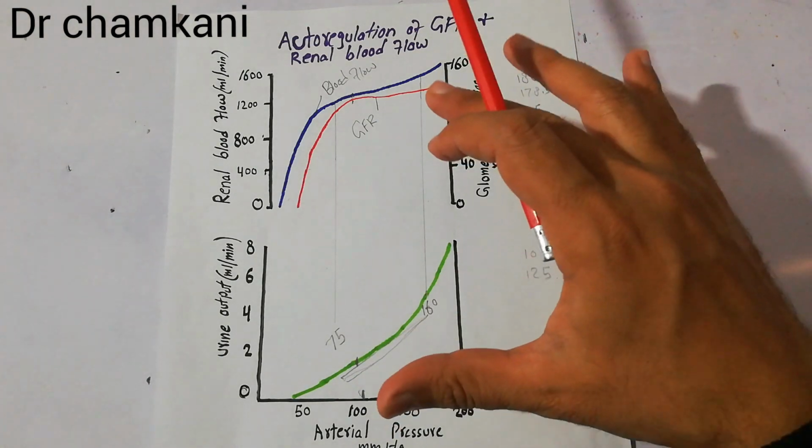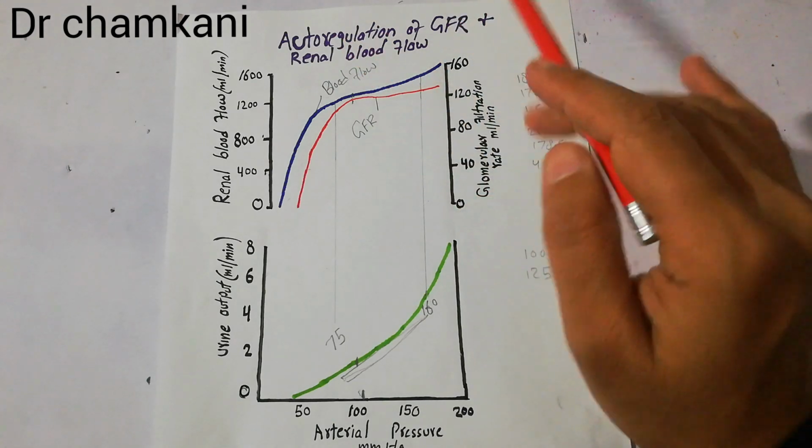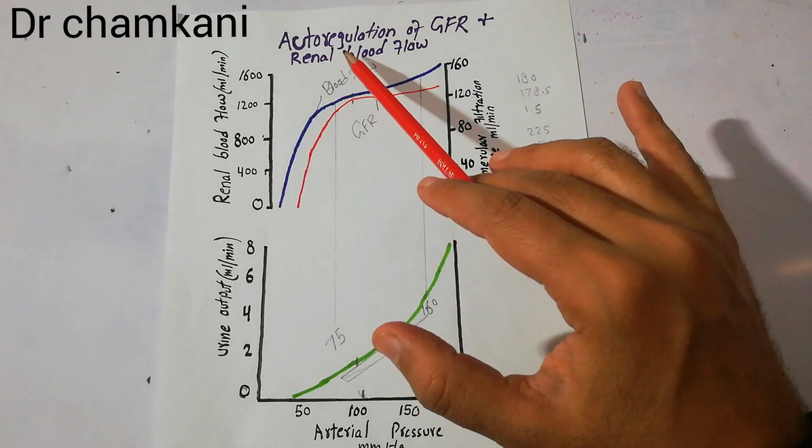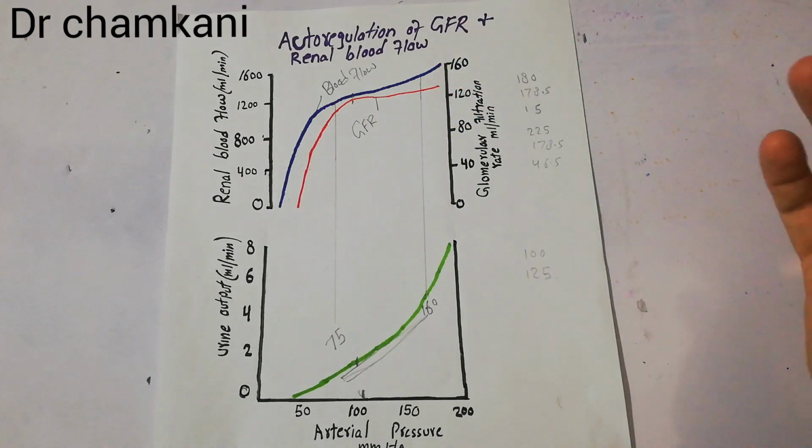Now, how is the GFR autoregulated, what are the factors which help in autoregulation of GFR, what are the factors which help in the autoregulation of renal blood flow, and why is it important? That is something which we will discuss in the coming lectures.